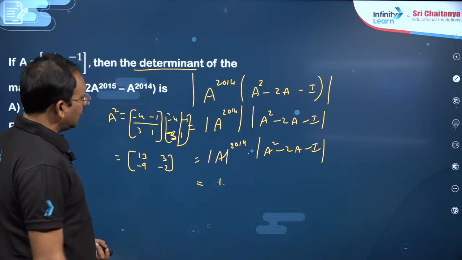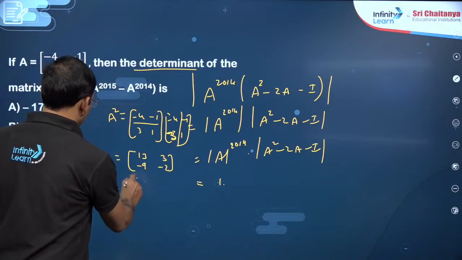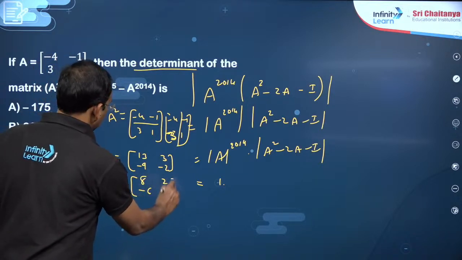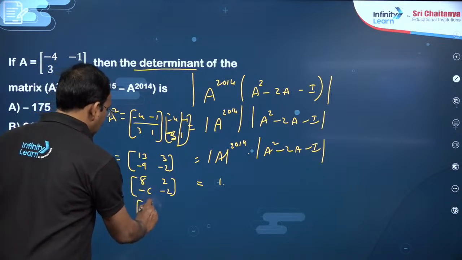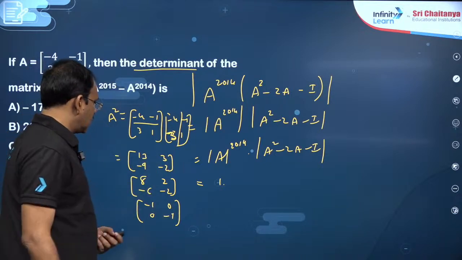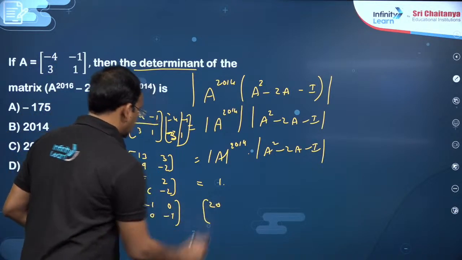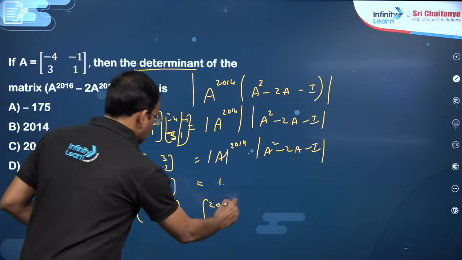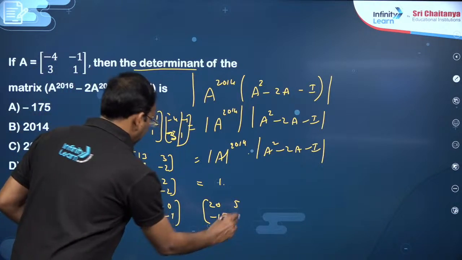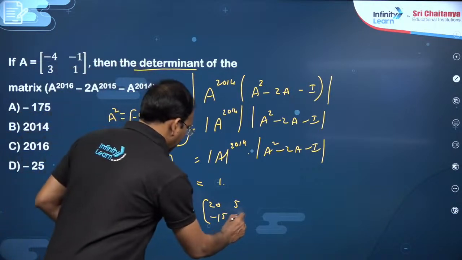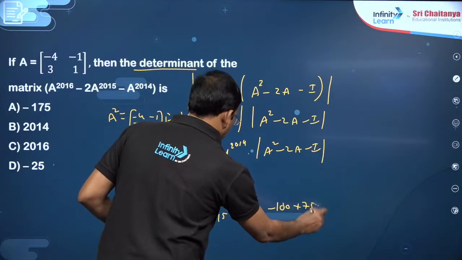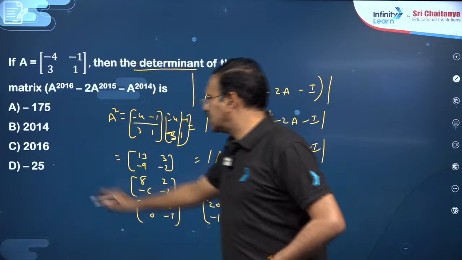This is A square. The next, minus 2A means you just write minus 2 into A: 8, 2, minus 6, minus 2. And minus I means you write minus 1, 0, 0, minus 1. You just simplify, dear students. 13 plus 8, 21 minus 1, 20 this is. And this is 9, 5 plus 2, 5 here. This is minus 9, minus 6, minus 15 here. The next minus 4, minus 1, minus 5 here. So this is 100 plus 75, minus 25 is the answer, which is given option D.